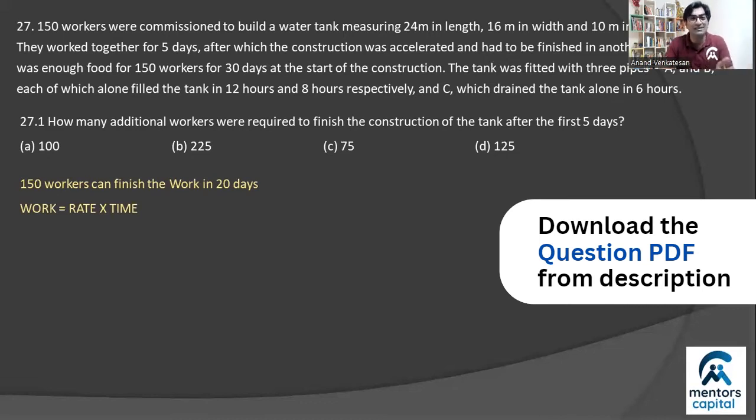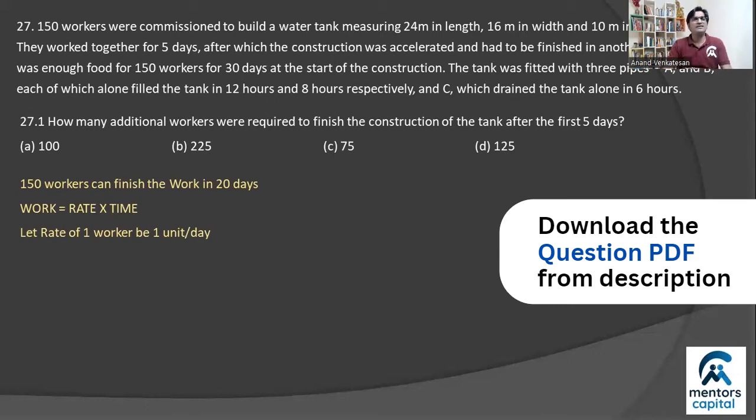And so an easy assumption to make is to assume rate. When you have many people of the same type, equally efficient, let's assume their efficiency, their rate. So let's say one worker completes 1 unit every day. That's his rate.